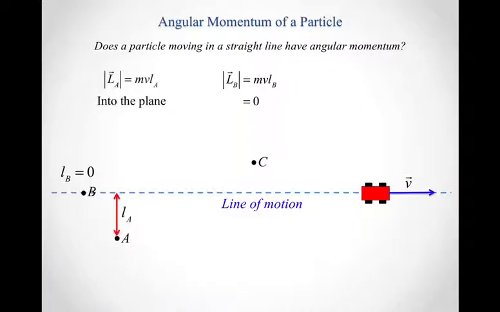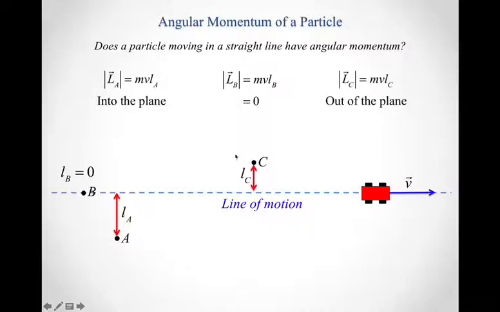For A, on the other hand, there is a perpendicular distance from point A to the line of motion, so there will be some non-zero magnitude of the angular momentum. And in terms of our right-hand rule, because this is a cross product, the angular momentum according to the observer at point A points into the plane of the board here.